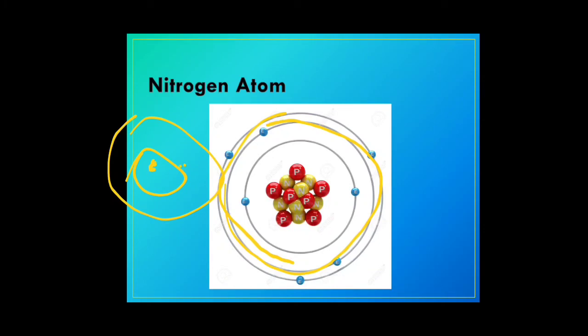There are 2 electrons in the first shell and 5 electrons in the second shell. So 5 electrons in the second shell and 2 electrons in the first shell. Nitrogen has 7 protons and 7 neutrons as well.